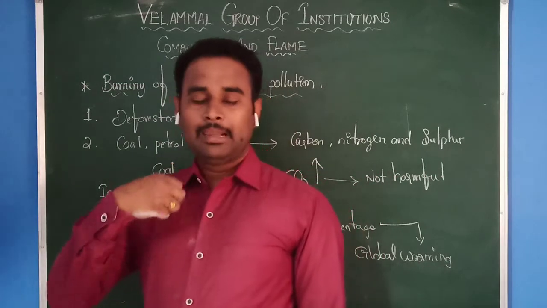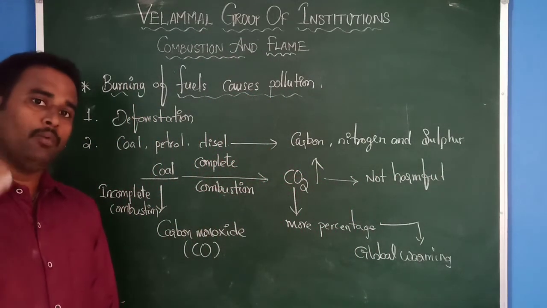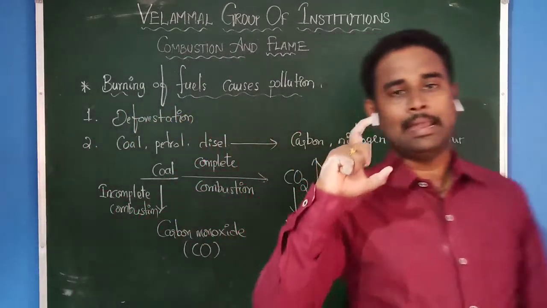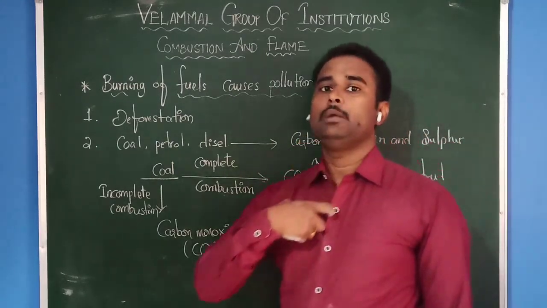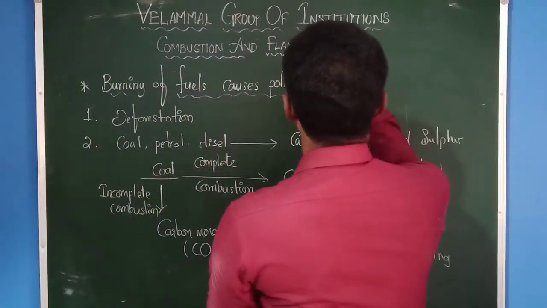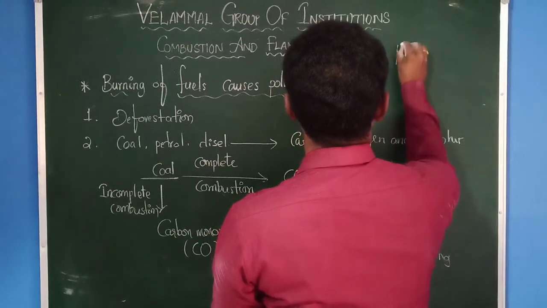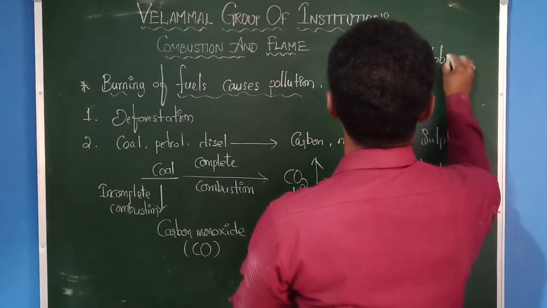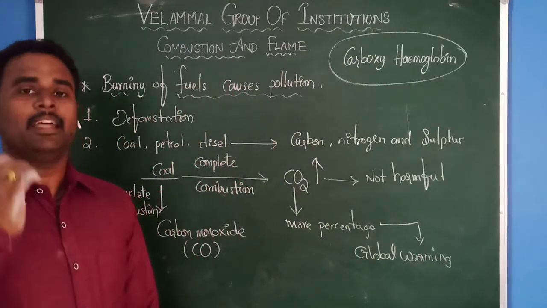This carbon monoxide is a harmful gas for human beings, because when you breathe carbon monoxide, what will happen? It will react with the hemoglobin. Actually, what is the use of the hemoglobin in our blood? It will carry the oxygen. But this carbon monoxide reacts with the hemoglobin and forms one important compound, that is nothing but carboxyhemoglobin. This carboxyhemoglobin does not carry oxygen in the blood.